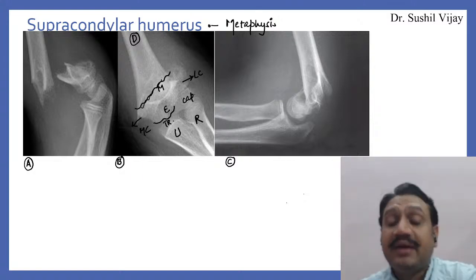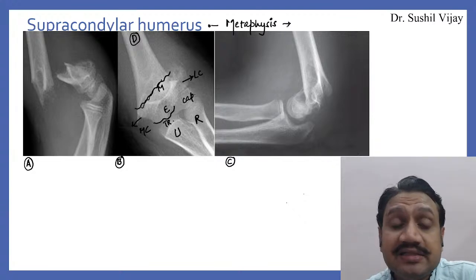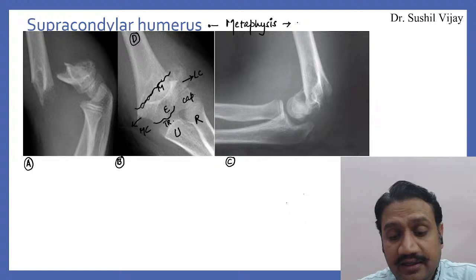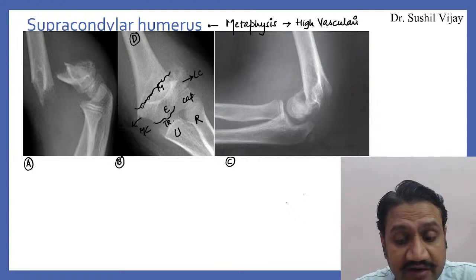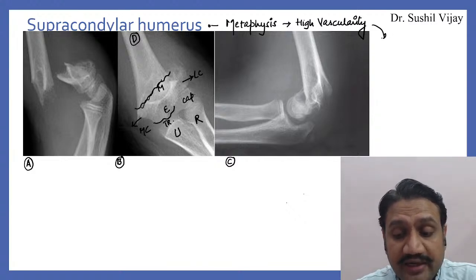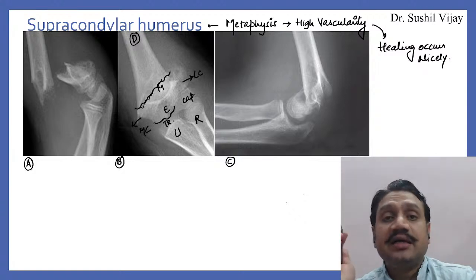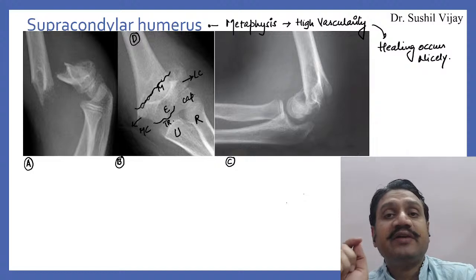Reason being, metaphysis is a very vascular area, so healing chances are always very good. High vascularity, cancellous bone, soft bone, so it heals very nicely. Metaphyseal area, high vascularity area, and healing occurs very nicely.